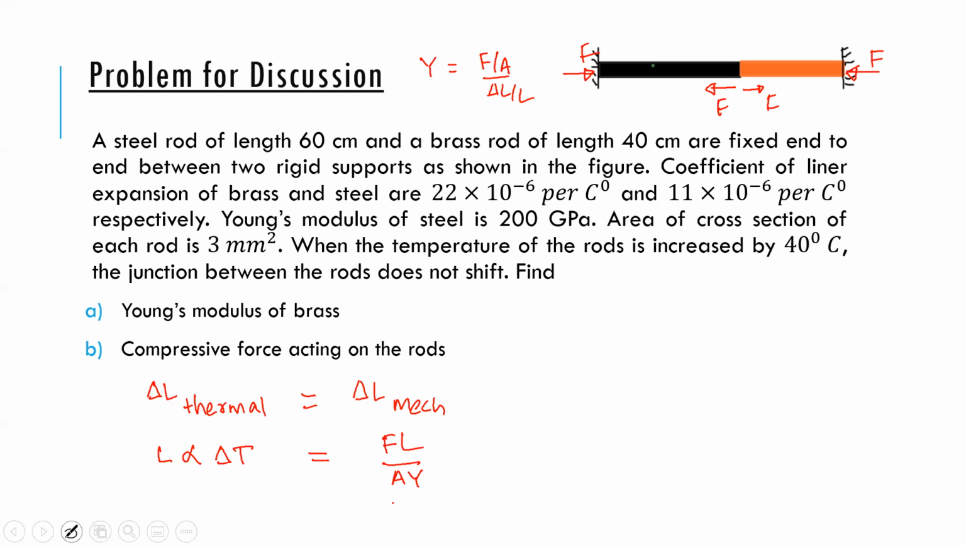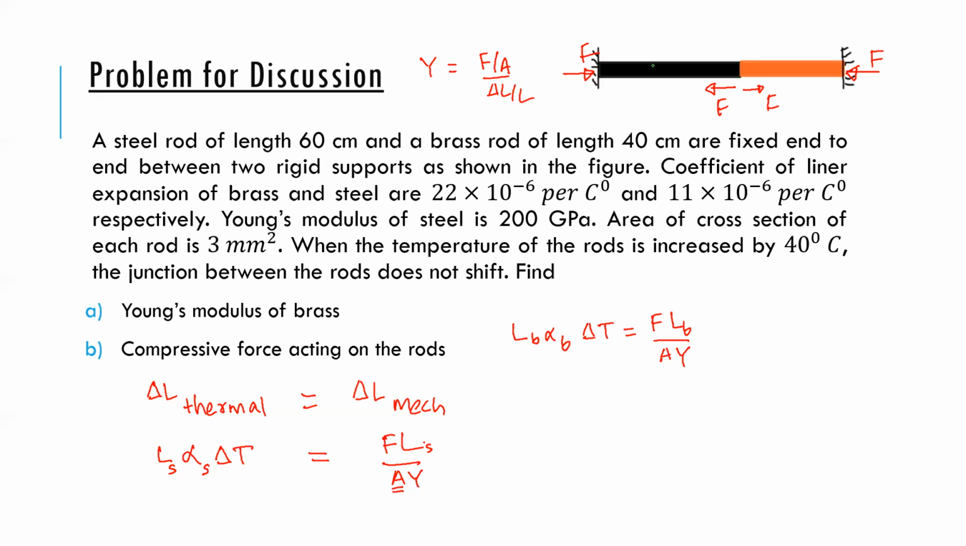Now, the area of cross section is the same. This is for steel, and the length is for steel. I can write a similar thing for brass, with alpha brass. The change in temperature is the same, the force would be the same, and the length of brass by area into Y. Are you with me so far?